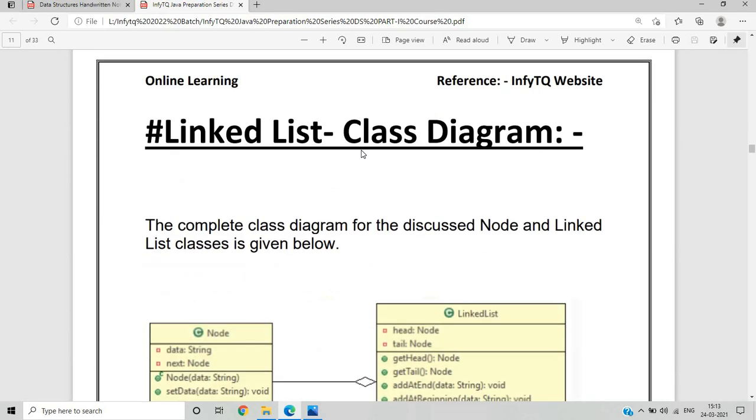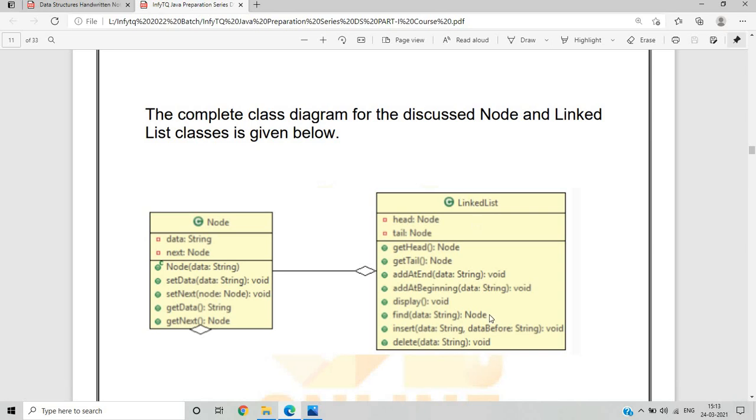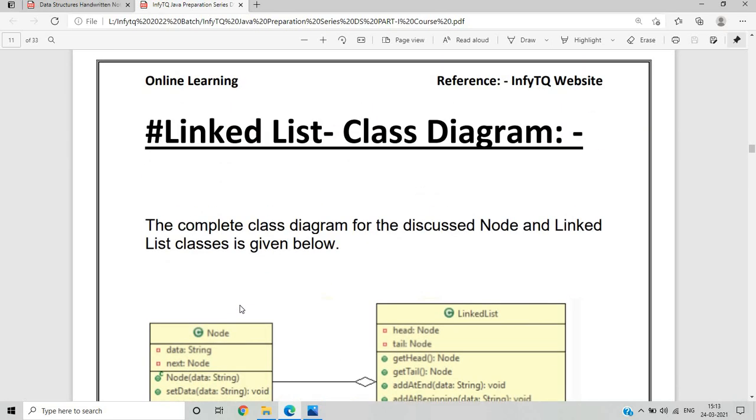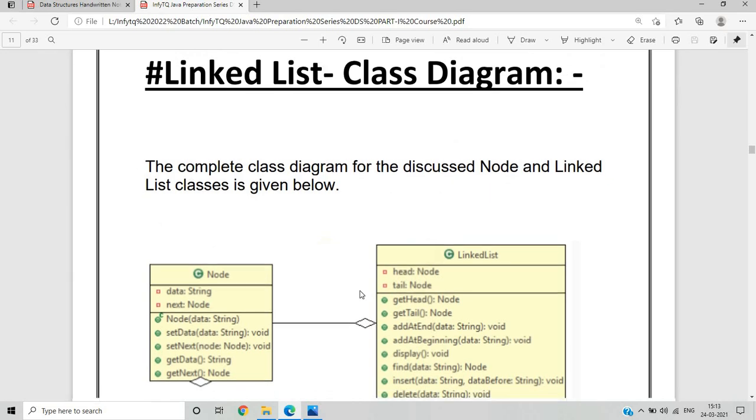This is the class diagram. Basically, a class diagram is used to represent some of the functions, so you can see the actual representation of node and the actual representation of linked list. In node there is data of type string. So node contains two parts, data and link, also called next. There are some operations that can be performed like getData, getNext, setData. So this is basically the class diagram that is important with respect to the exam. You can also see it from this PDF.